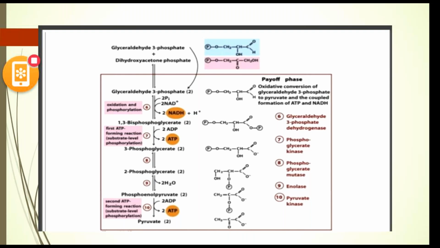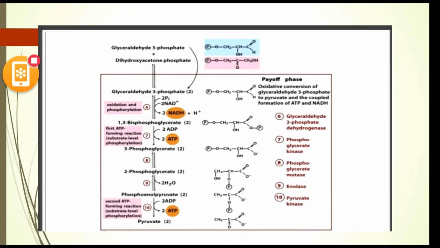which is 1,3 bisphosphoglyceric acid plus ADP. In the presence of phosphoglycerokinase, we are producing 3 phosphoglyceric acid plus ATP. We are producing an ATP molecule in this step.